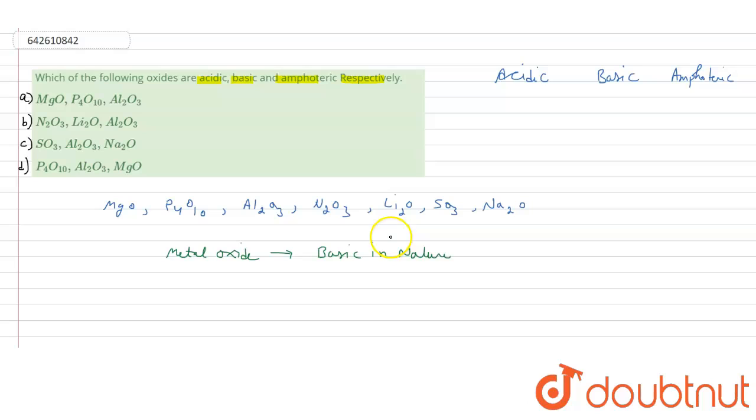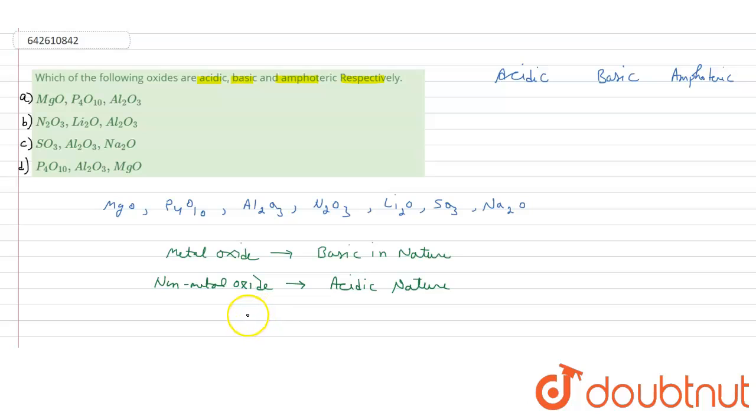While in the case of non-metal oxides, non-metal oxides are acidic in nature. So now what about the amphoteric oxides?